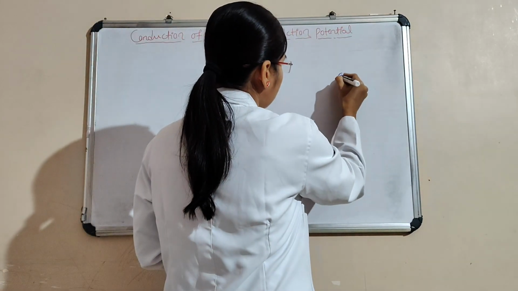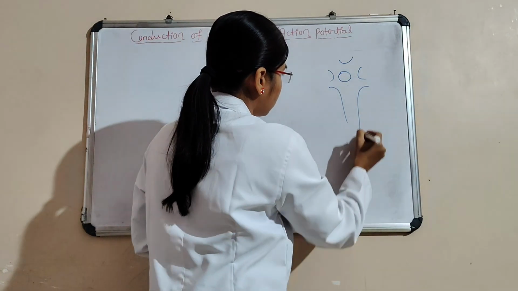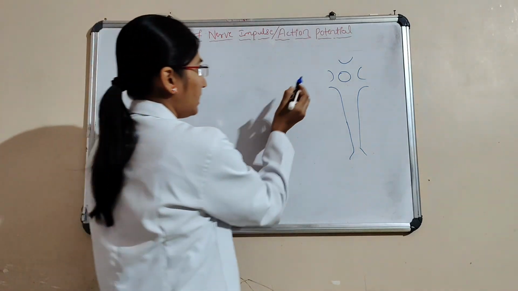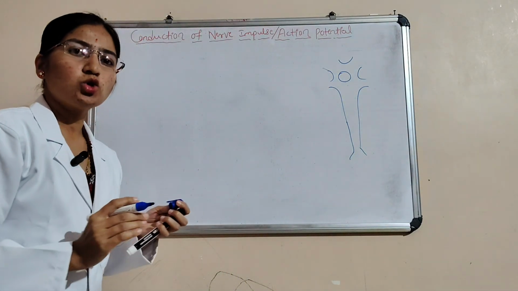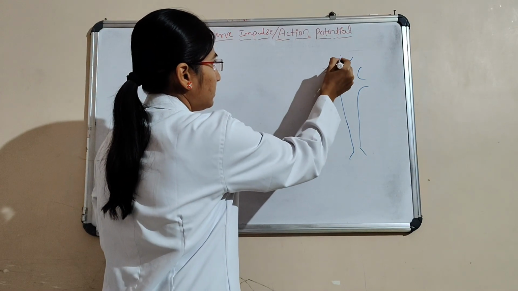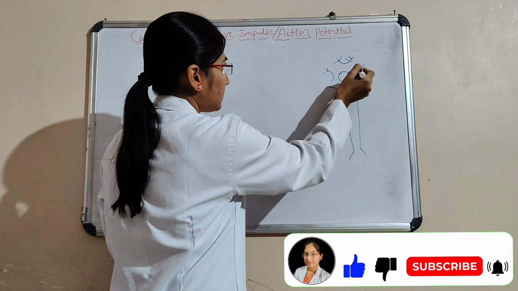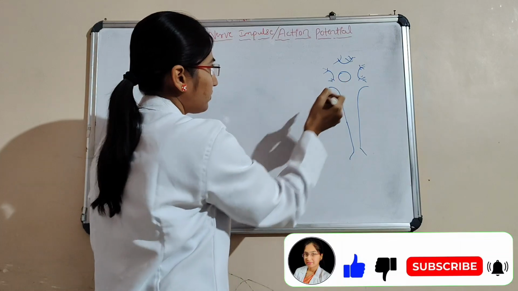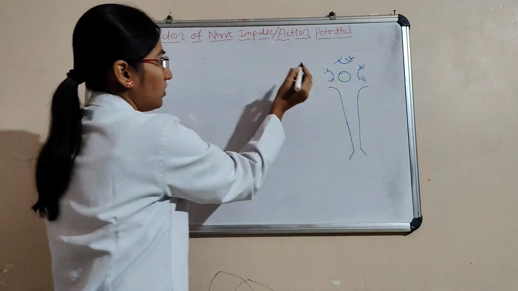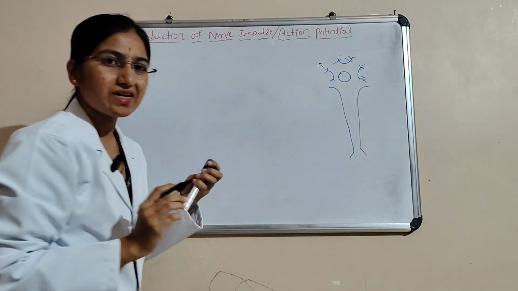Last class, we had discussed the structure of a neuron. So here is a neuron, and it is divided into three main parts.